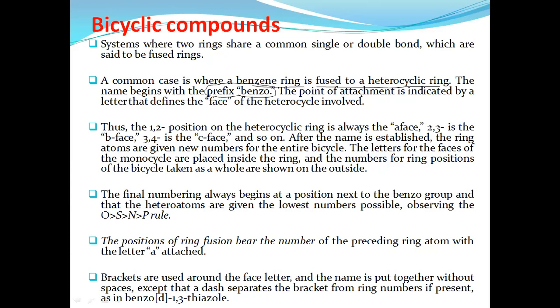Again, which type of attachment of fused heterocyclics? Which phase is fused with the other rings? That ring or that phase we have to give in the heterocyclic rings. For example, the 1 and 2 positions on the heterocyclic ring is always the A phase, the 2 and 3rd position is always the B phase, whereas the 3, 4th position is the C phase, and the 4 and 5th position is the D phase.